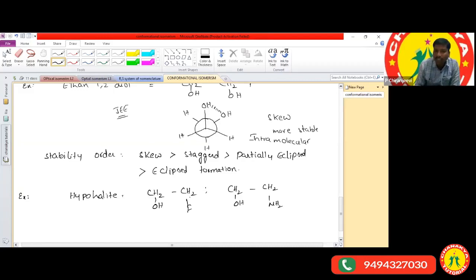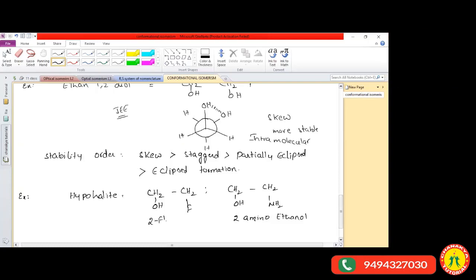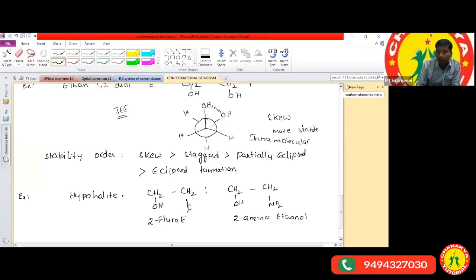So in both the cases, let us see this one and this one also. What is the IUPAC name of this one here? 2-aminoethanol. So this is the IUPAC name of this one. And this one we can call 2-fluoroethanol. Both the cases, what is the stable formation?